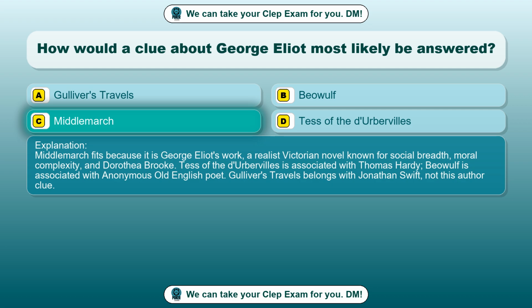Middlemarch fits because it is George Eliot's work, a realist Victorian novel known for social breadth, moral complexity, and Dorothea Brooke. Tess of the D'Urbervilles is associated with Thomas Hardy. Beowulf is associated with an anonymous Old English poet. Gulliver's Travels belongs with Jonathan Swift, not this author clue.